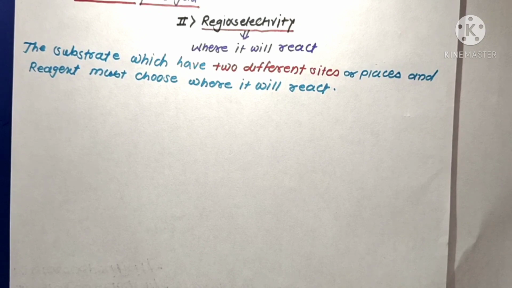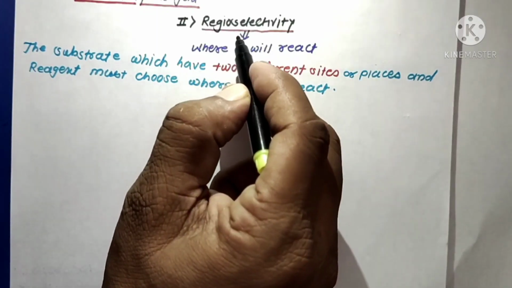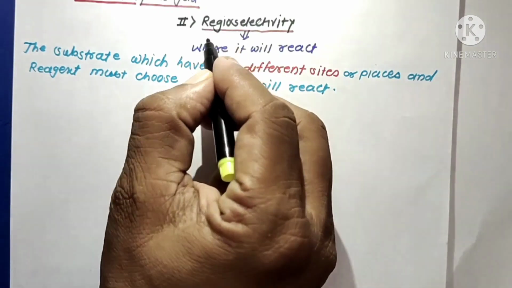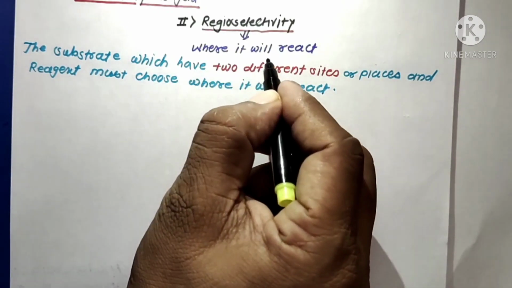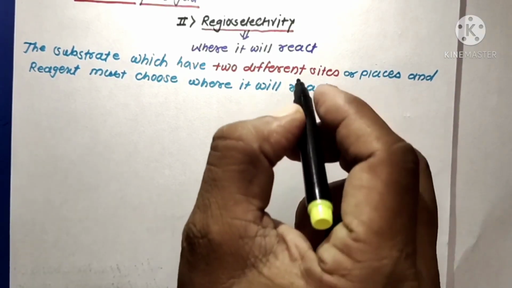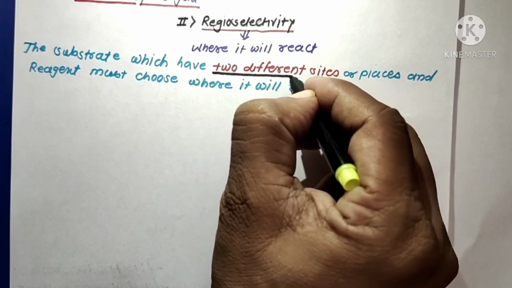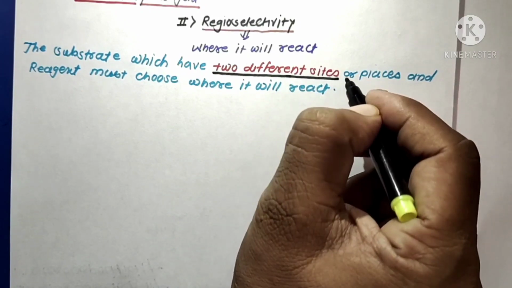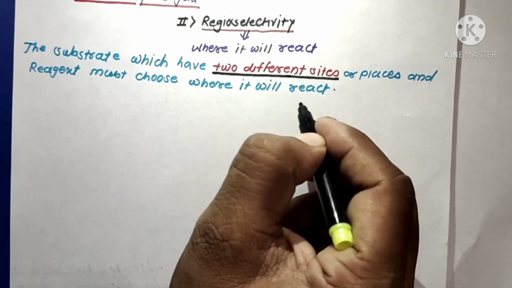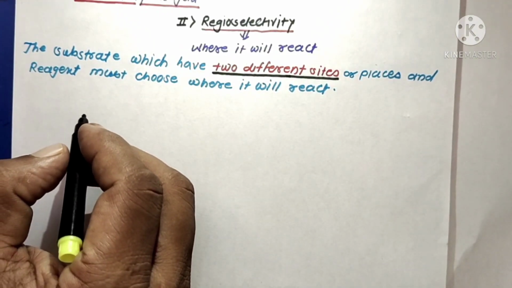The second important concept of selectivity is regioselectivity, which concerns the site preference of the reagent molecules. In regioselectivity, we have to find out where the reagent will react. Suppose a substrate molecule contains two different sites or places available. In that condition, the reagent must choose where it will react. We can explain this regioselectivity concept with examples.